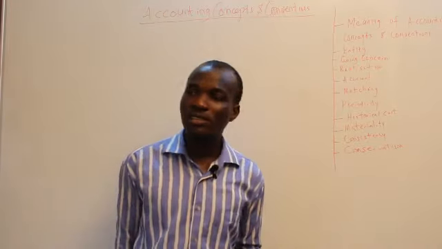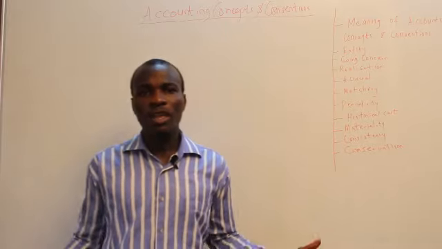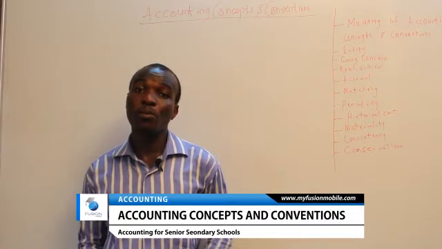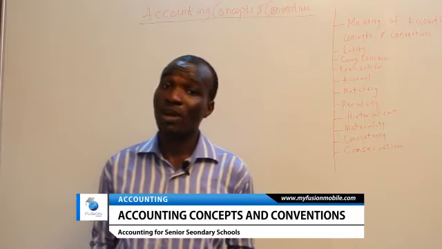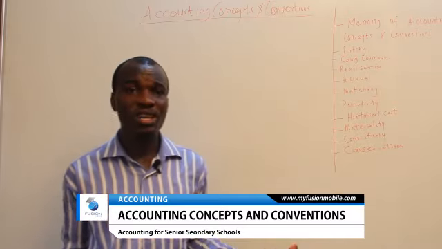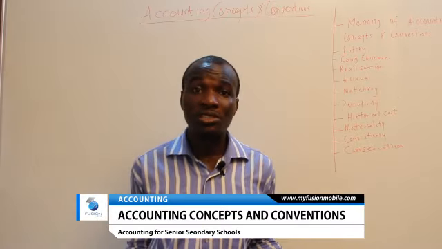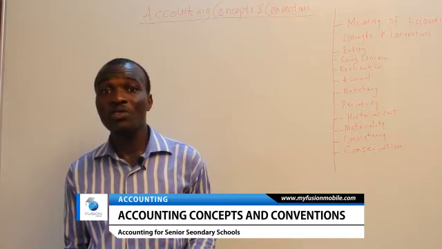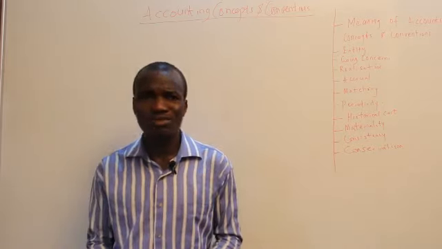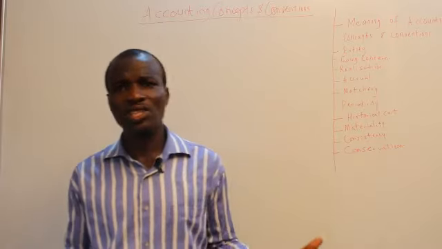So the next thing we have is the periodicity. Since the purpose of a business is to determine its performance within a period, this can be determined within a period of time. It might be a month, a year, 2 years, 3 years, and so on.